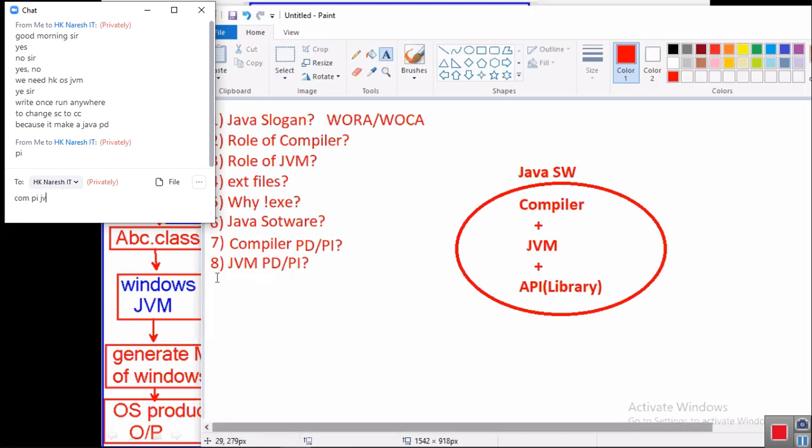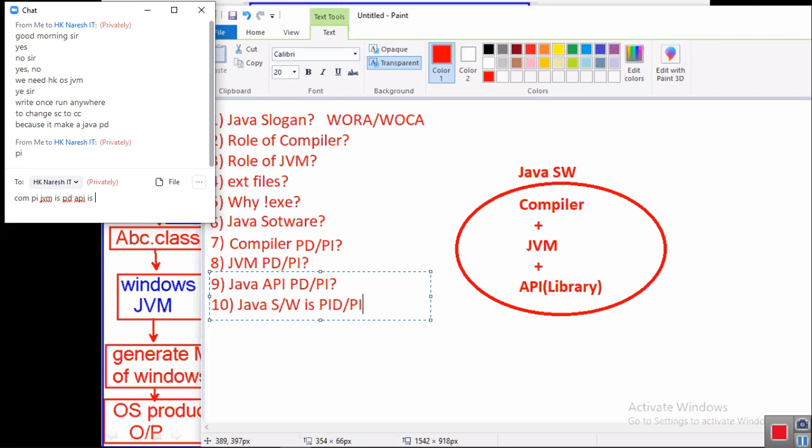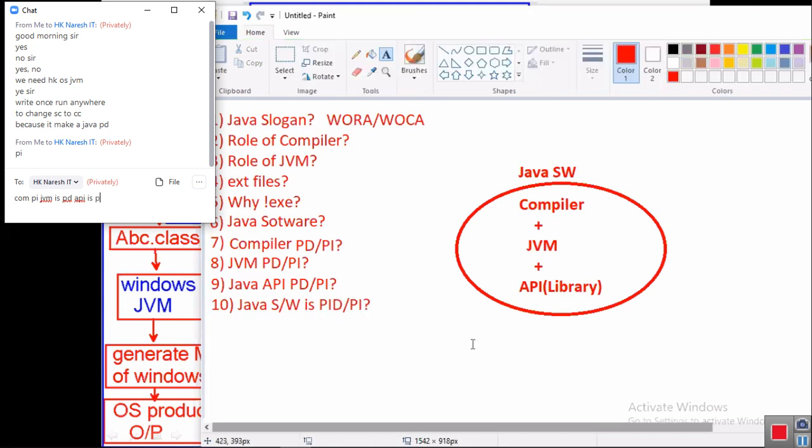Next, Java library, ninth question. Java library means Java API. Java API means just a program. Java library, Java program, a .class file is a library, a .class file is a Java API. Is it platform dependent or platform independent? Finally, by this discussion, you should say Java software is platform dependent or platform independent? These are the questions you need to answer.